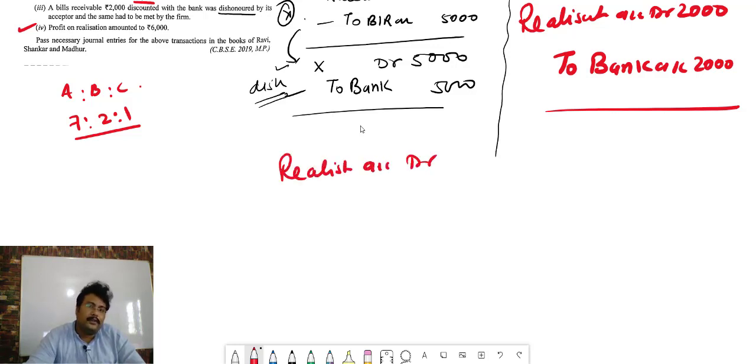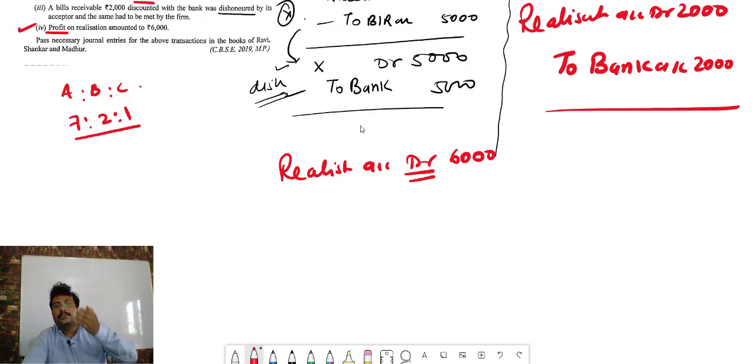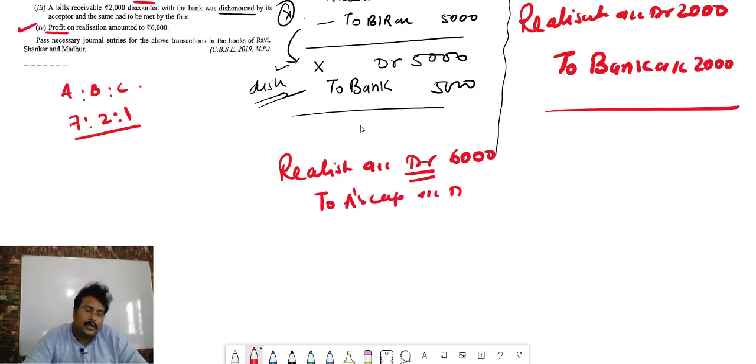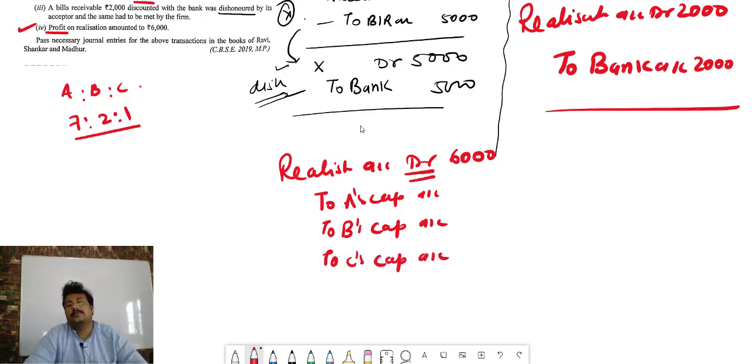Realization account debit 6,000. Why is realization debit? It is very simple bacha. It is a profit. Profit is always the credit balance. And when we distribute something, when we close something, that credit will be closed and it will become debit. So realization account debit for profit closing account 6,000 and it will be transferred to partners' capital: to A's capital account, to B's capital account, to C's capital account.